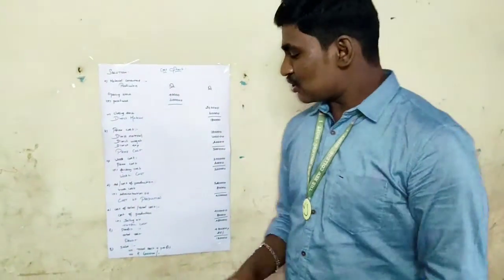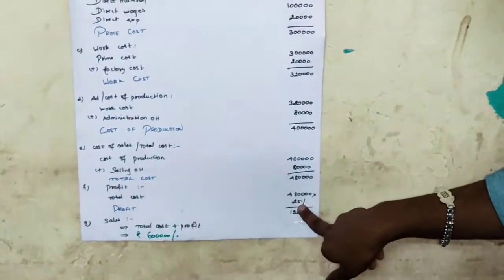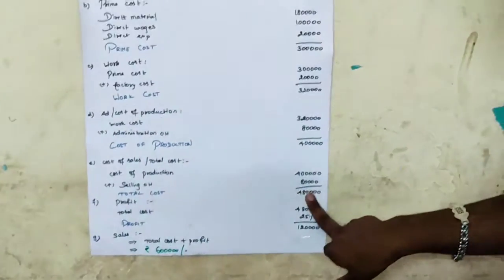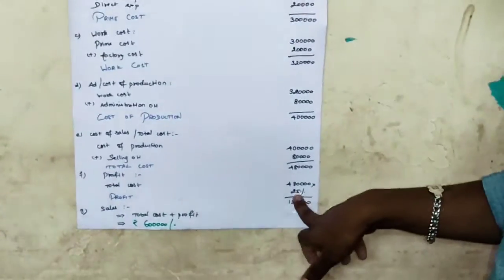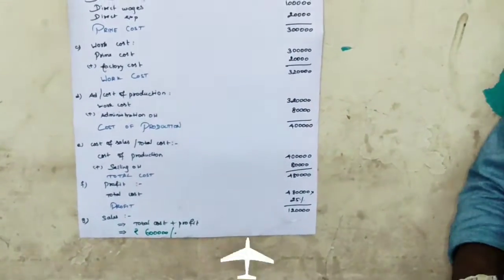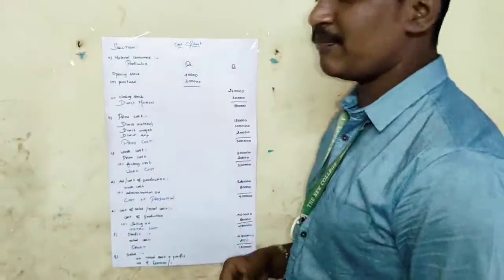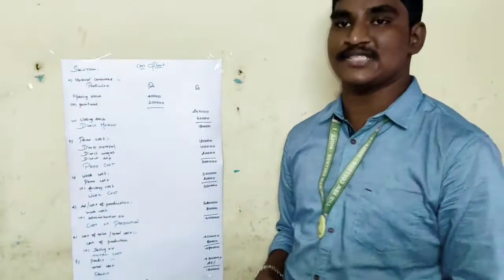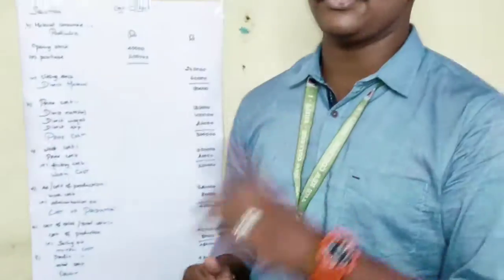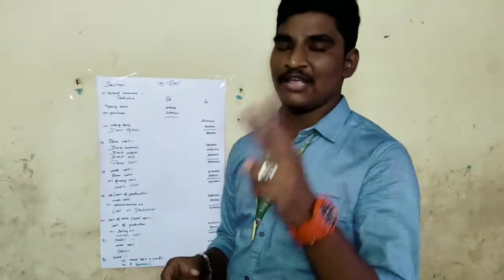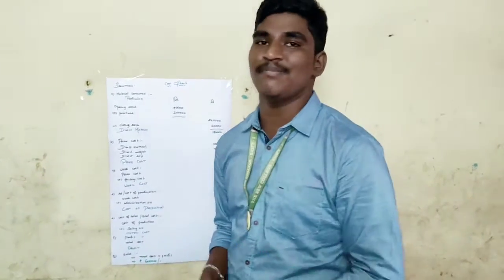This is the common thing, you all know that. So profit is equal to 25% on cost. That is 4,80,000 into 25%, which comes to 1 lakh. This is the critical point in finding the profit. We have to remember in our semester examination also that 20% on sales is equal to 25% on cost.